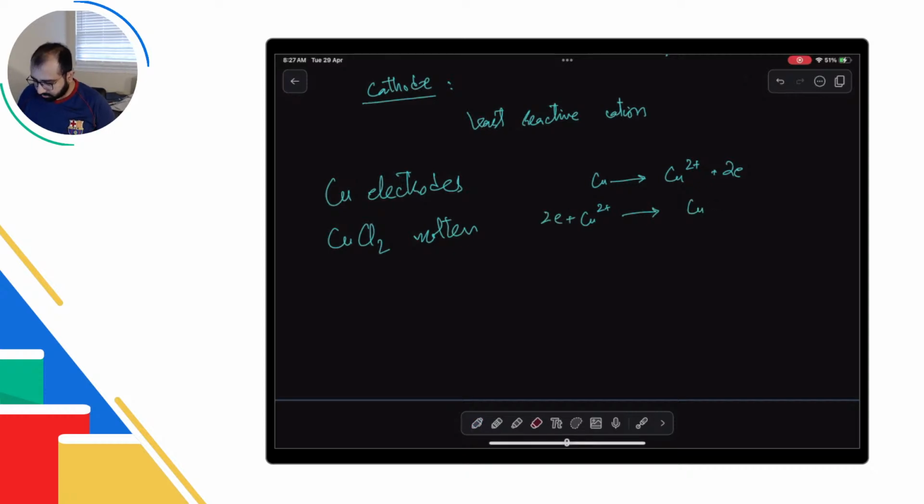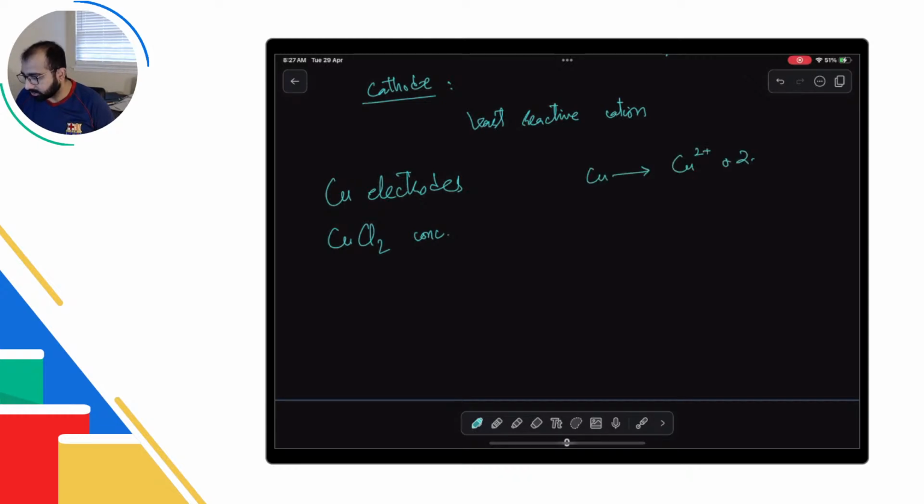अच्छा, अब इसको चेंज करते हैं. हमारे पास copper chloride concentrated है, but we still have copper electrodes. So again, first step क्या है? Reactive anode. So copper is the one that's gonna go. It will dissolve. तो anode पे तो ये reaction होगा. Cathode पे क्या होगा? आपके पास concentrated है, तो cathode पे आपने सिर्फ ये देखना कि कौन कौन से ions है मेरे पास. मेरे पास hydrogen ion होगा, मेरे पास copper ion होगा. कौन सा less reactive है? Copper. So copper is the one that's gonna discharge.